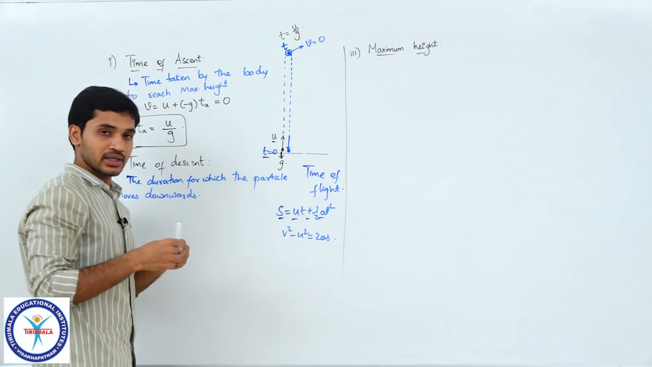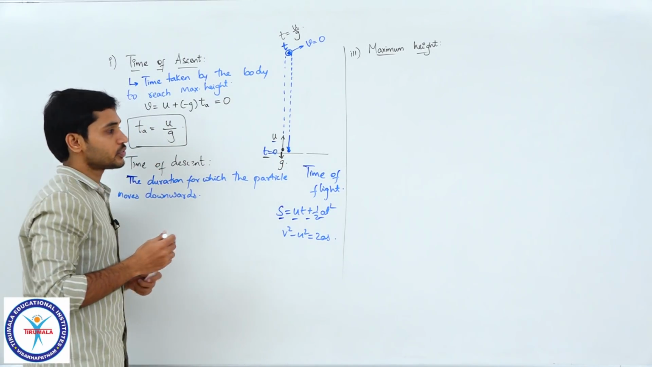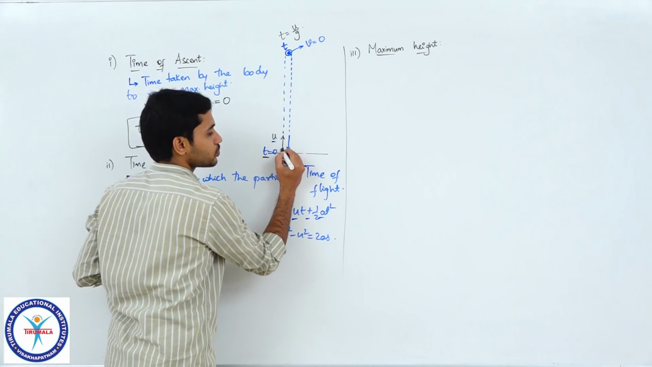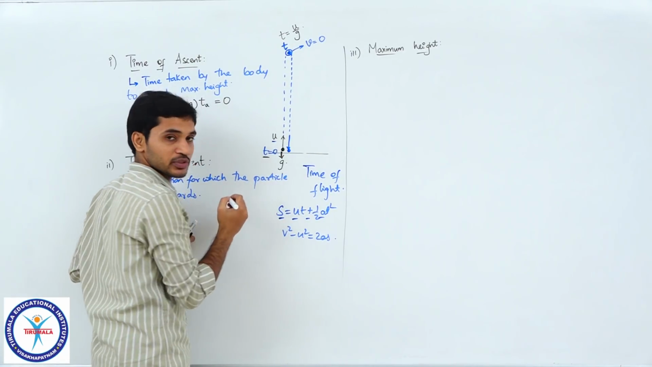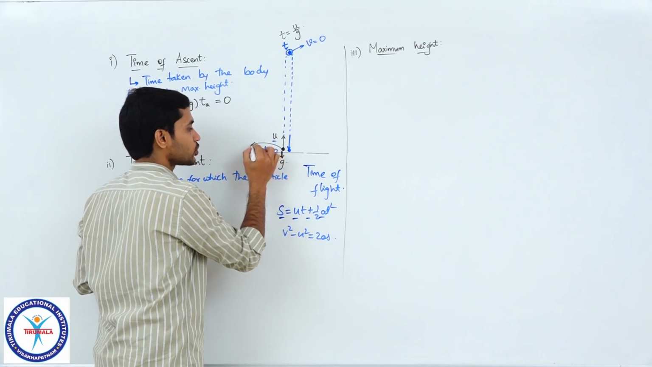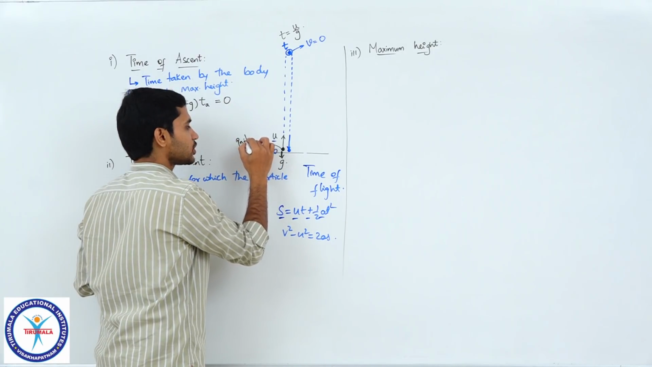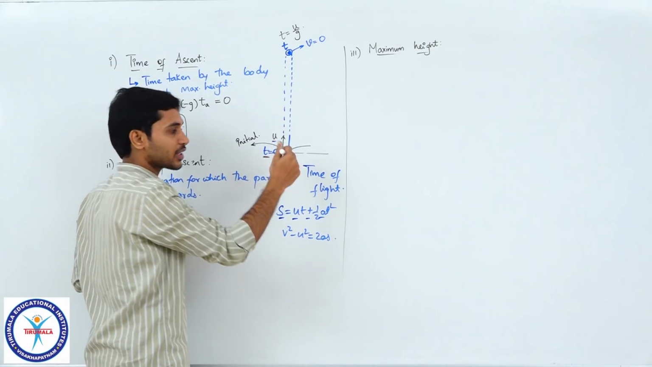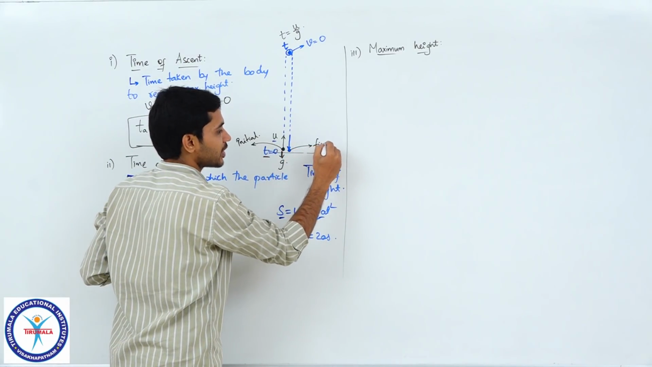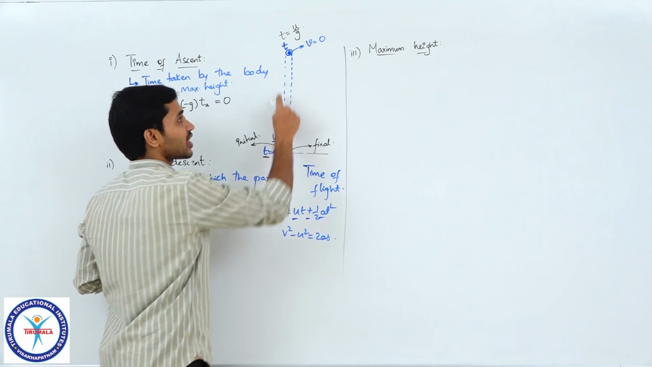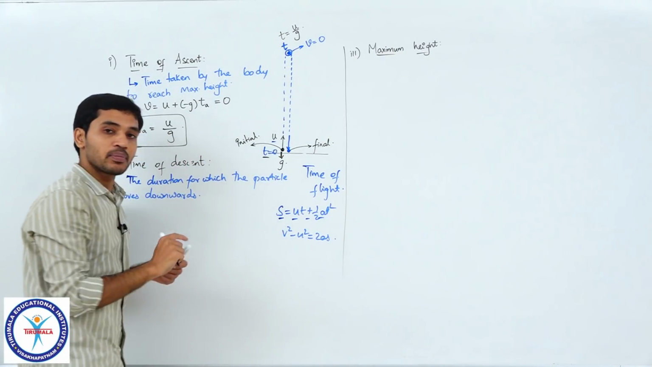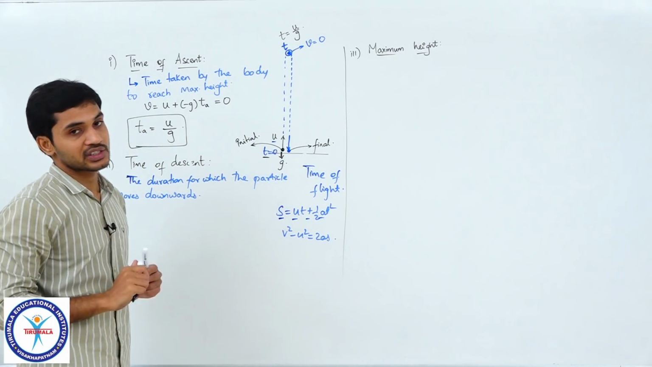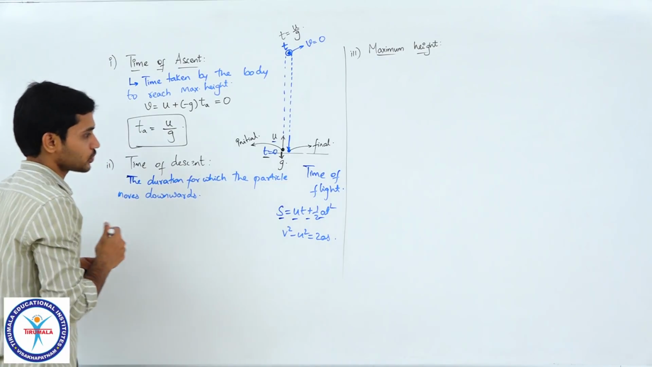For doing that, please observe what I am going to use. I will consider this point of projection as my initial position, clear. This corresponds to my initial position, and when it is returning back to earth, I will consider this as my final position, and for this complete motion I will apply v square minus u square is equal to 2as. Please observe what is going to happen.